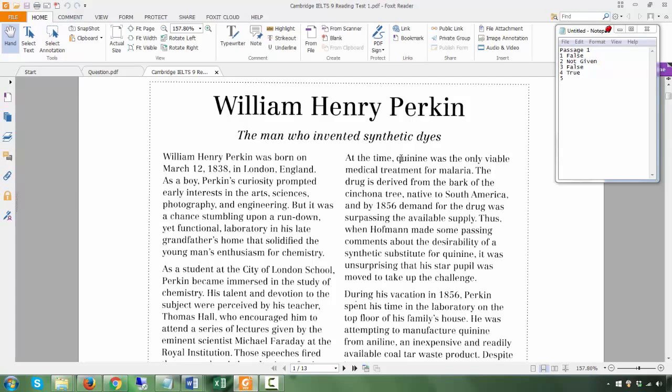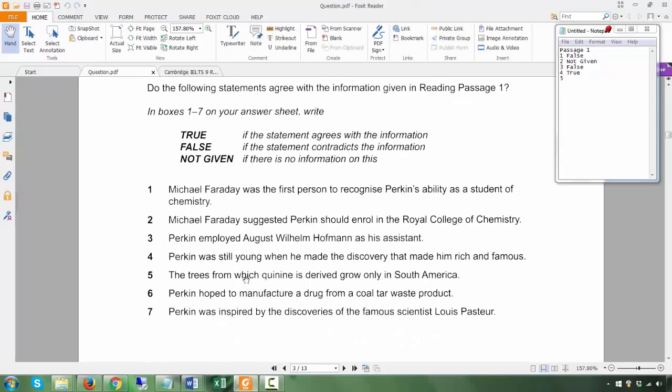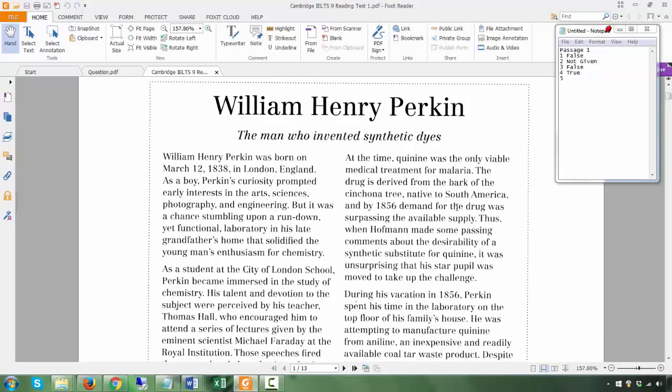So quinine comes from the bark of this tree, which is native to South America. Now, the sentence says the trees grow only there. Native means it's from there.